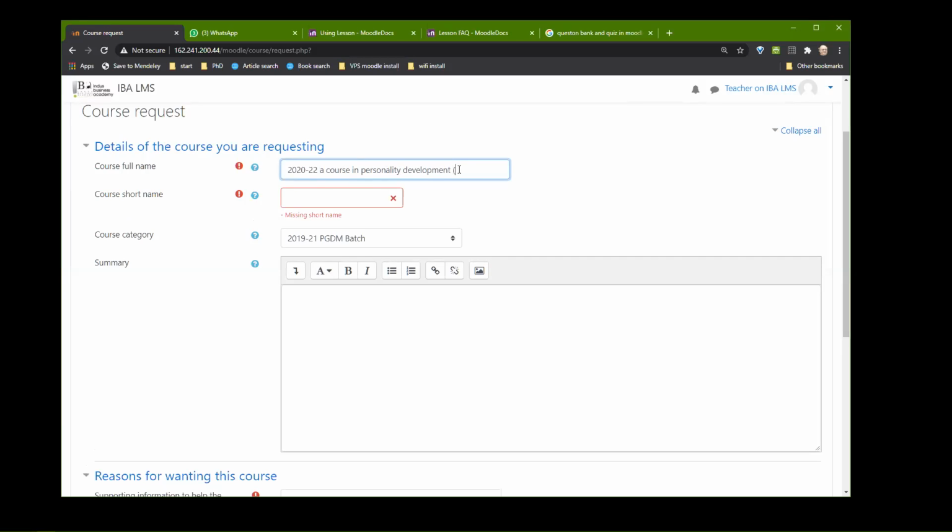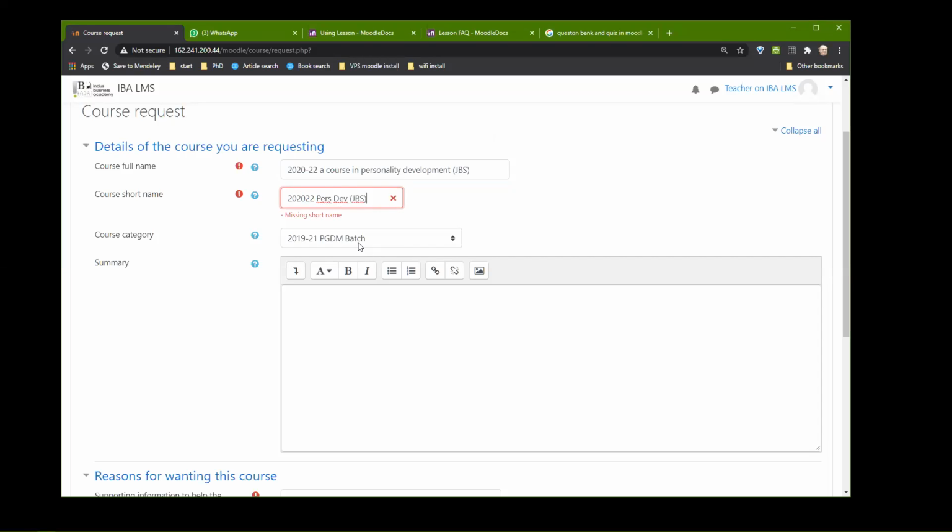Therefore, we should be putting the initials of the person out here, or at least the full name. The course short name is very important, and we should always use this format so that there is some standardization out here.